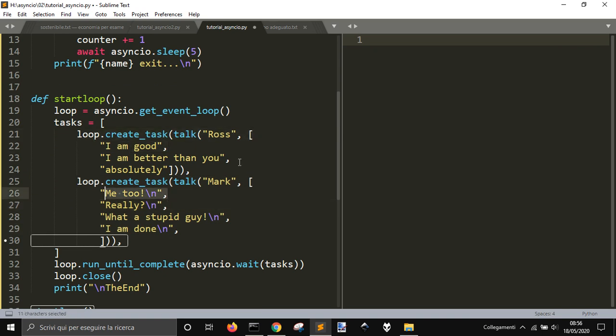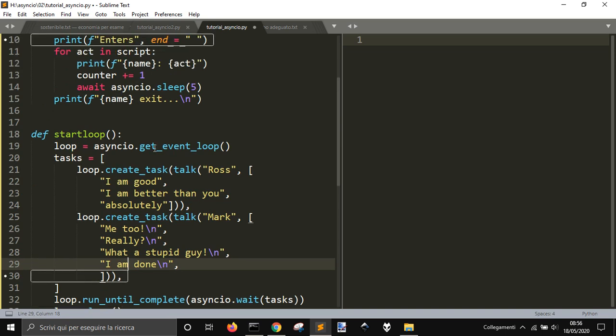I want to iterate this one showing this, and then this, and then the second, and then the second of the second, and then the third of the second, and then this will stop, and this will continue with this one, and then this will stop. It works with this loop created with get_event_loop, and from this loop we will create a task, to which we will pass this Asyncio function here called talk.